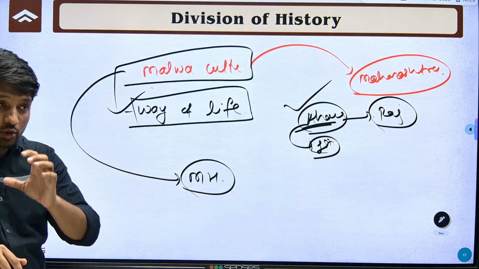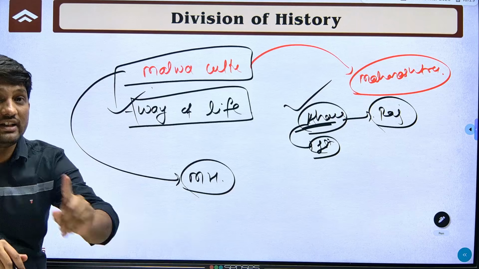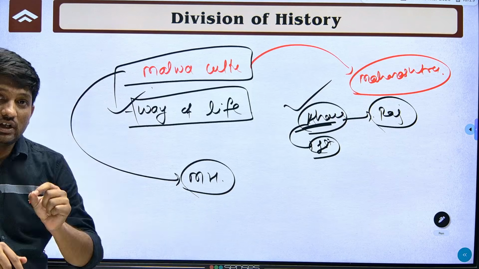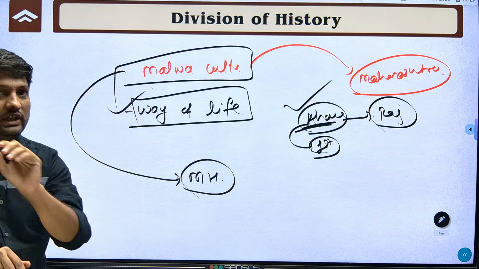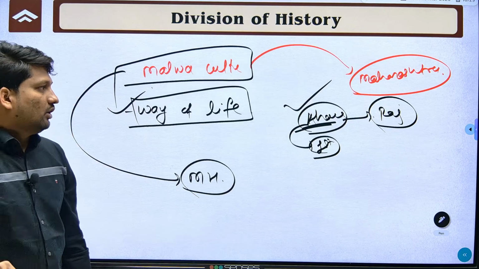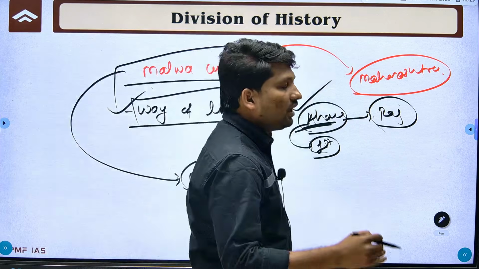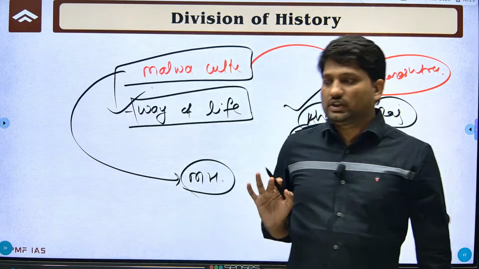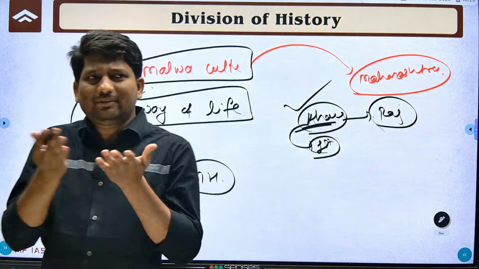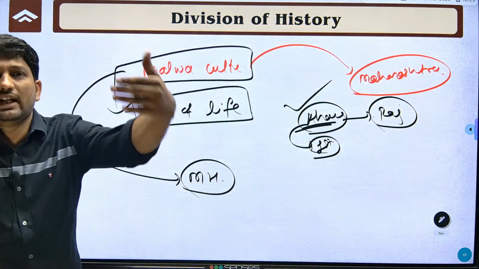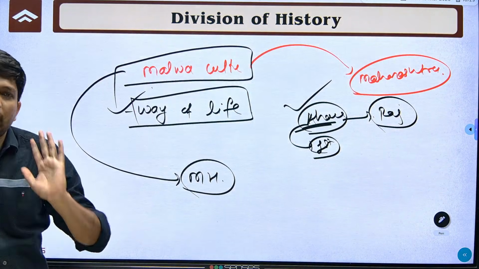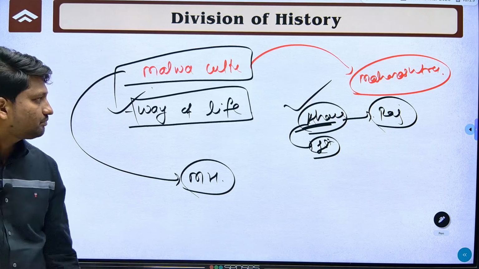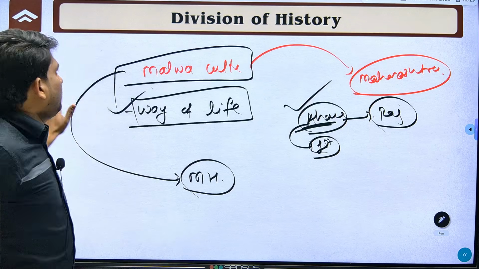So remember, though the name is based on that region, that doesn't mean this culture was restricted to only that region. Other sites in other regions also show the same culture. So what is meant by culture? Culture means way of life of people living in a particular area at a particular time. Okay, so I think everything is clear.